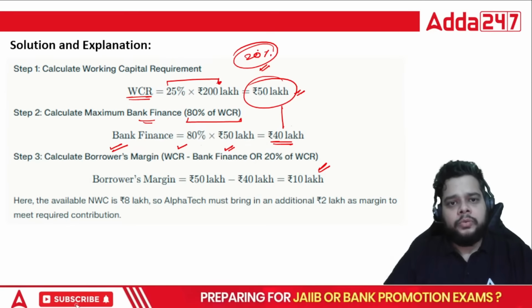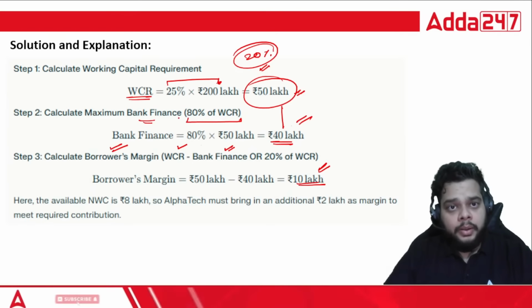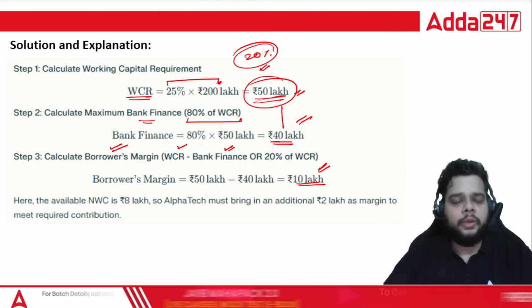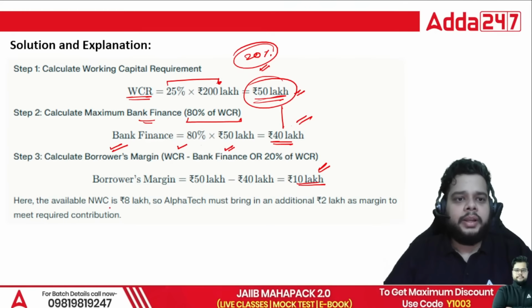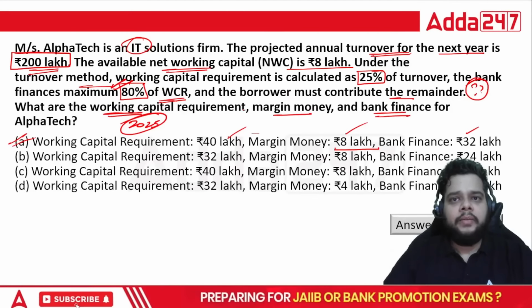Fine. So the right answer for this question will be 50 minus 40, that is 10 lakh, will be the borrower's margin. 40 lakh will be the maximum finance. 50 lakh will be the working capital required. And here also the net working capital is 8 lakh. Fine. The net working capital is 8 lakh, which was given in the question itself.